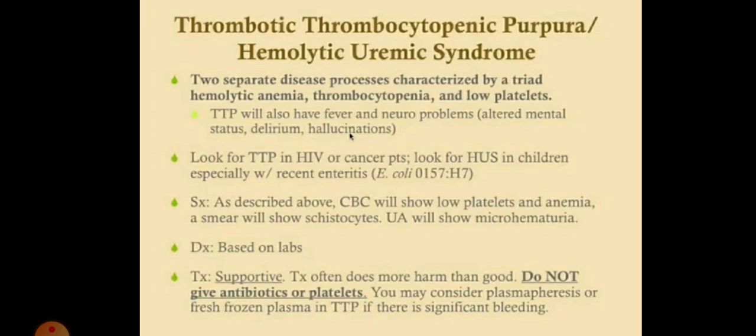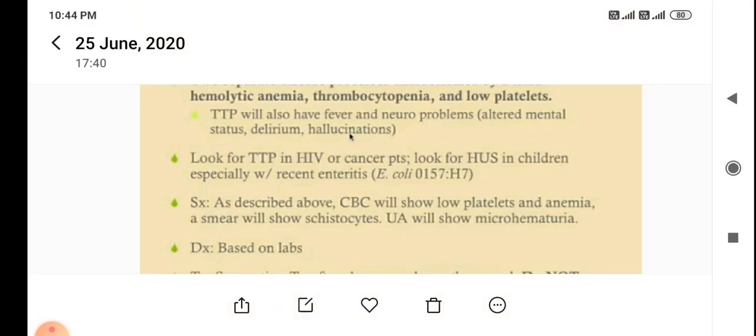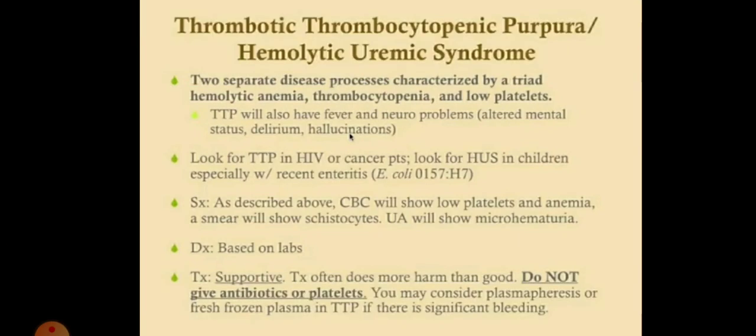To differentiate between those, we have to collect history. The patient may be HIV or cancer in case of thrombotic thrombocytopenic purpura. If the patient is a child, we see a history of diarrhea, enteritis due to E. coli O157:H7. And how to diagnose, we order CBC. In CBC we see anemia, low platelets, and we order a peripheral blood smear. In the film we see schistocytes, and in urine analysis we see microhematuria.